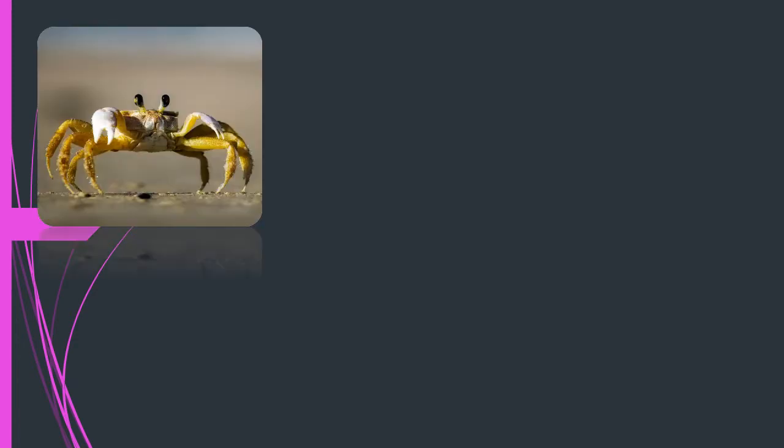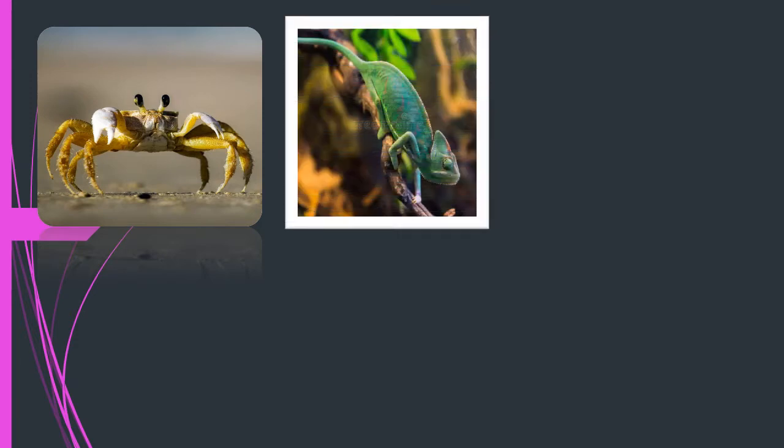Children, we all know that animals have eyes shaped in different ways. For example, eyes of a crab. Even though it's quite small, it enables the crab to look all around. A crab can sense even if the enemy approaches from behind. In the case of a chameleon, it can focus onto an object and it can zoom with the help of its eyes.